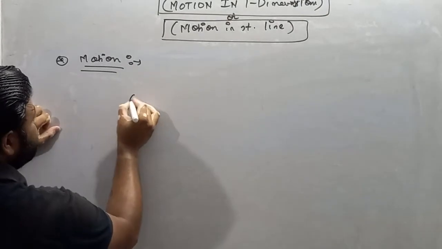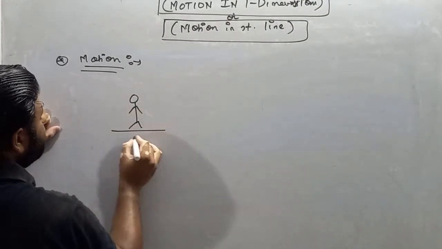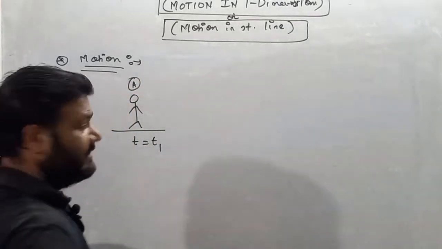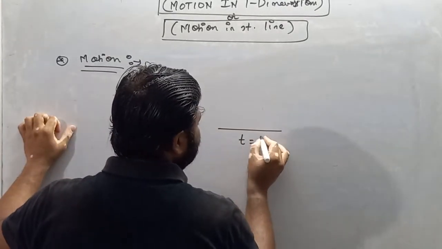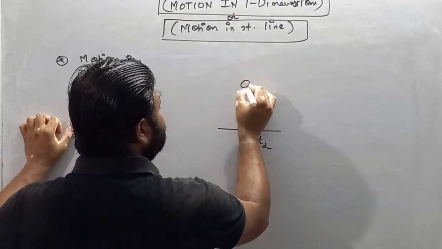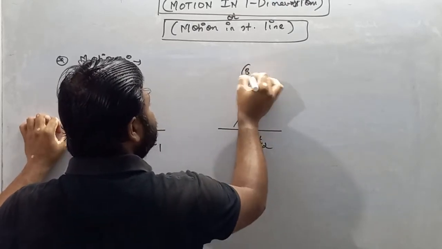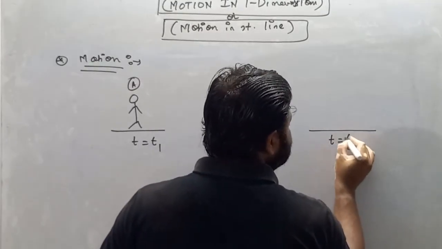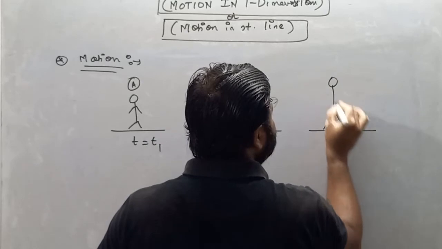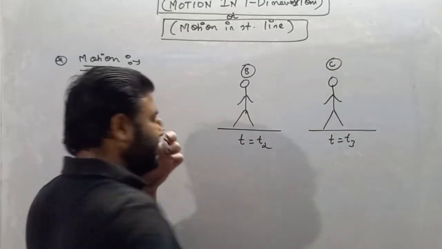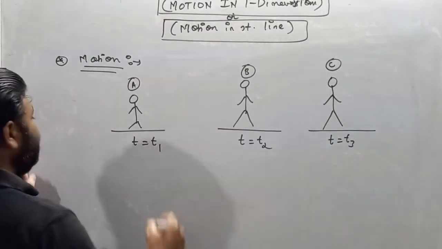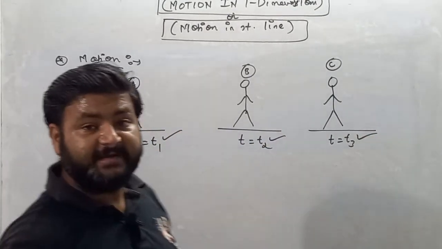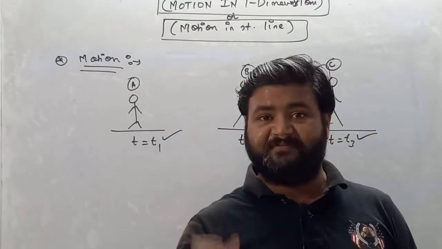Let's suppose at t equals t1, I am standing at a position A. Now let's suppose after some time t equals t2, I am standing at some new position, let's suppose B. After some time, let's say t equals t3, I am standing at a new position, let's suppose C. See, here time changes, and remember my dear students, time is the best example of a variable.